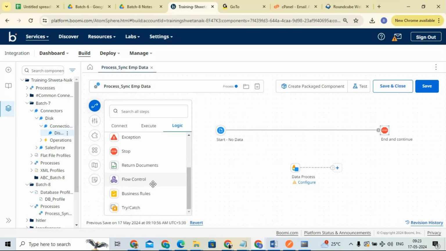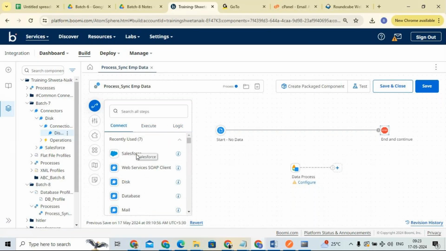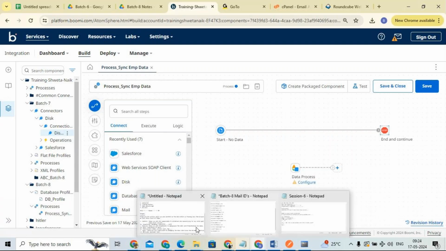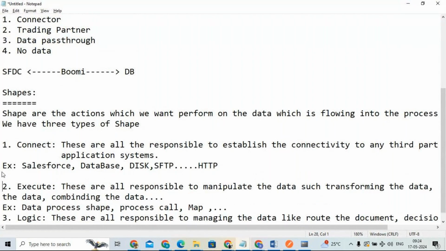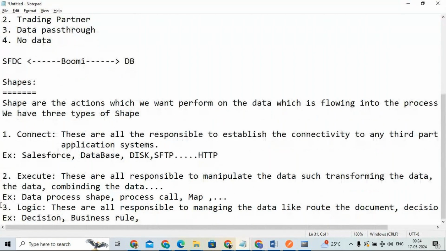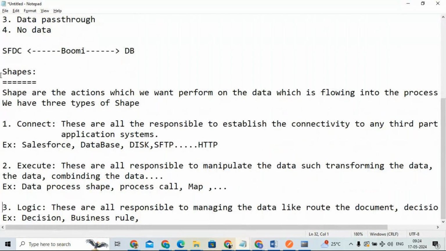In our course we will discuss each and every shape available in logic and execute, and in the connecting type we will discuss some important shapes, or some important connections. Till here, does anyone have any questions or doubts? Does anyone not understand anything? No one will ask you how many types of shapes we have, or what is the responsibility of connecting type, execute type, logic type.